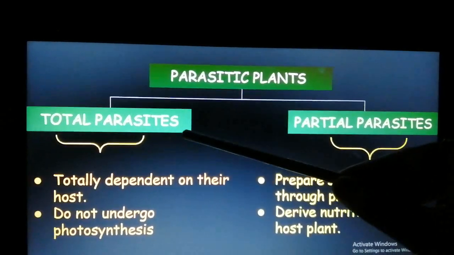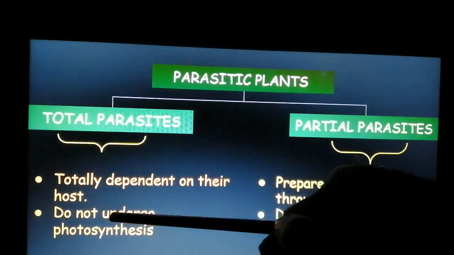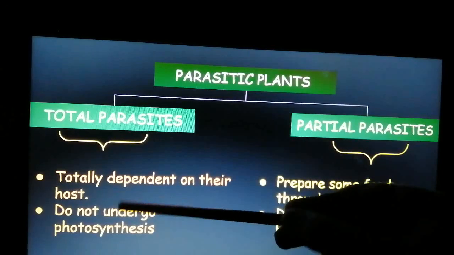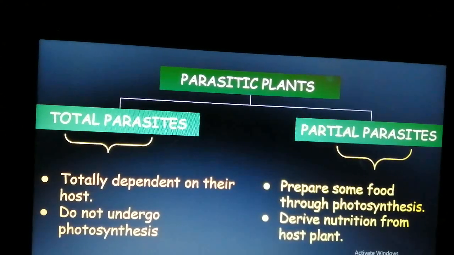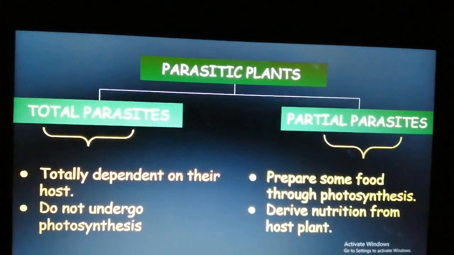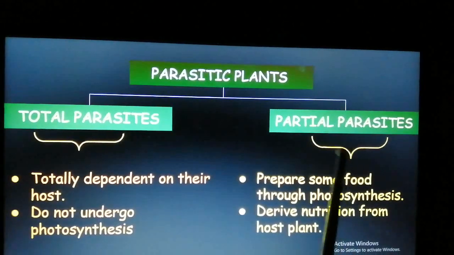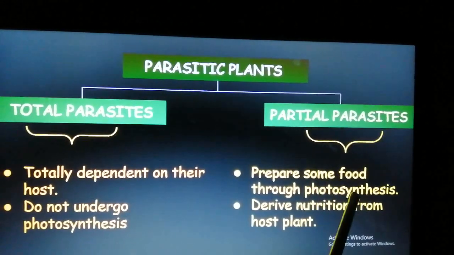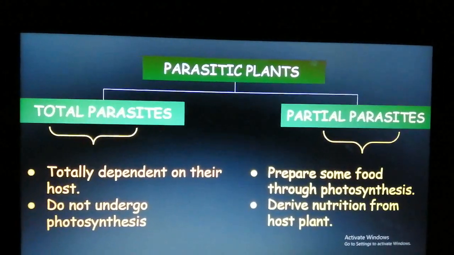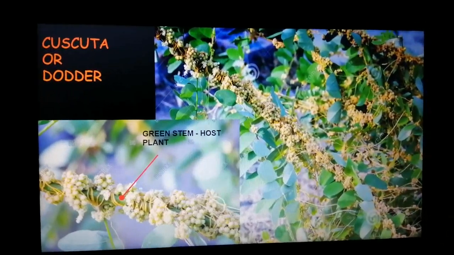Okay, so what are total parasites? Total parasites are parasitic plants that are completely dependent on their host, and they do not undergo photosynthesis. Now what is a host? I will tell you. And then we have partial parasites. Partial parasites are plants that prepare some food through photosynthesis and derive nutrition from the host plant. Clear? So this is a parasitic plant called Cuscuta or dodder.